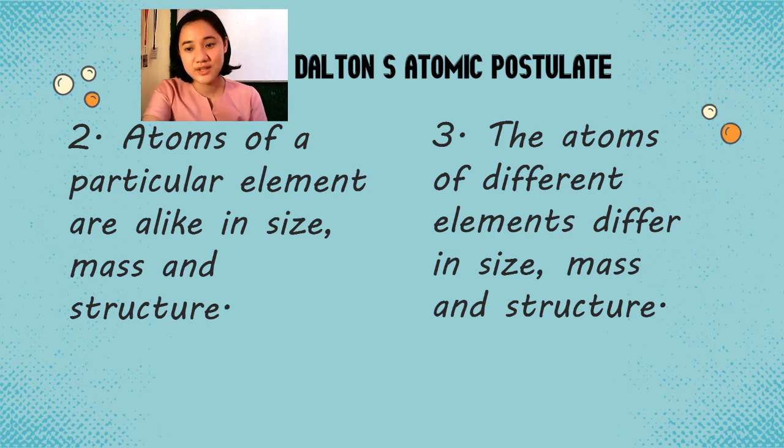So, say for example, gold and silver, since magkaiba silang element, magkaiba rin yung size ng kanilang atom, magkaiba rin yung mass, and magkaiba rin yung structure ng kanilang atom since magkaiba silang element. Okay?